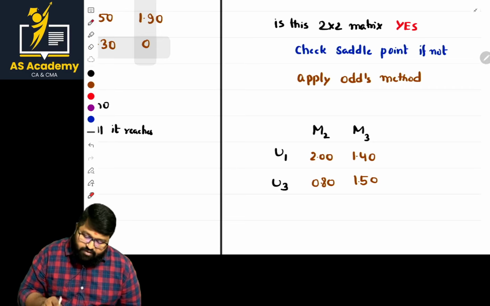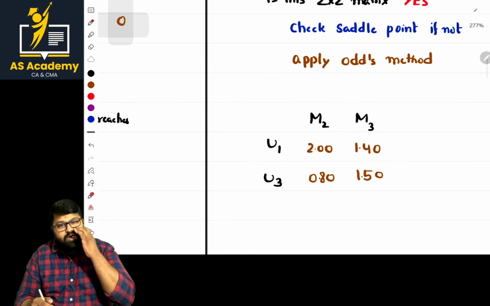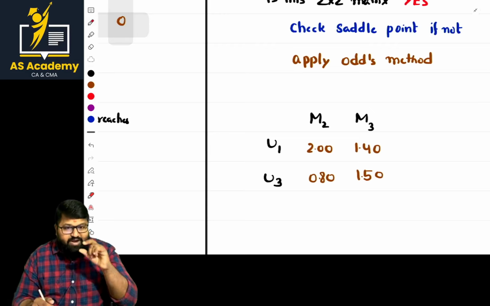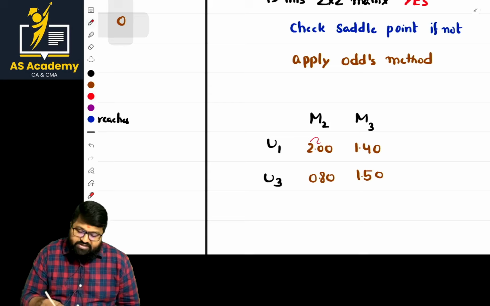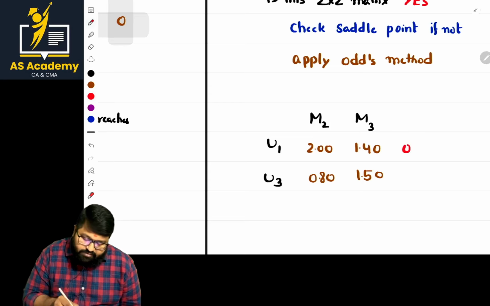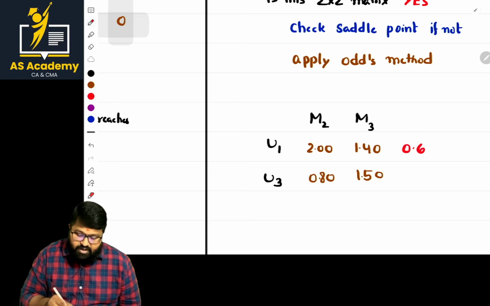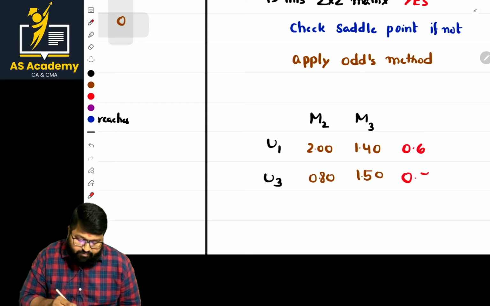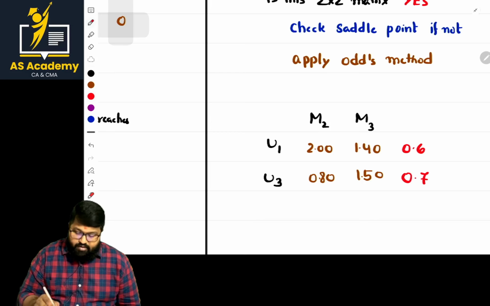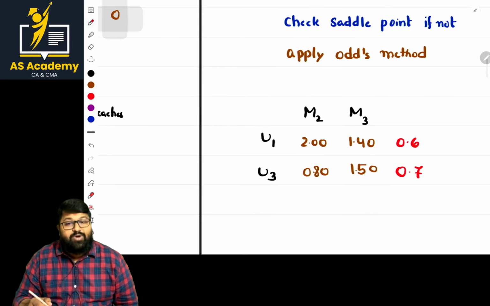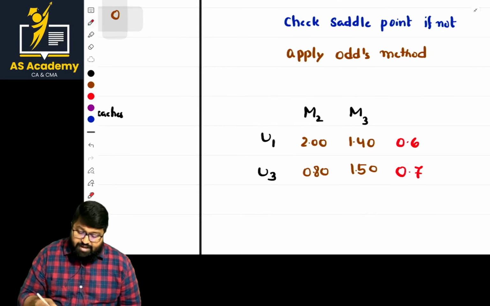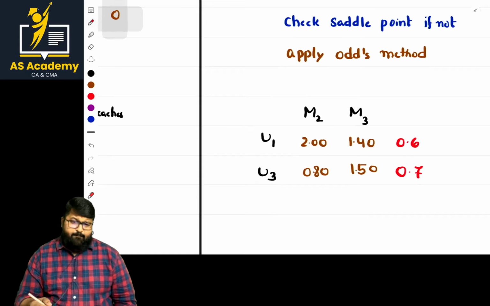What is the basic step in the case of pure strategy? Find the difference between the two values. Here the difference is 0.6, and here the difference is 0.7.